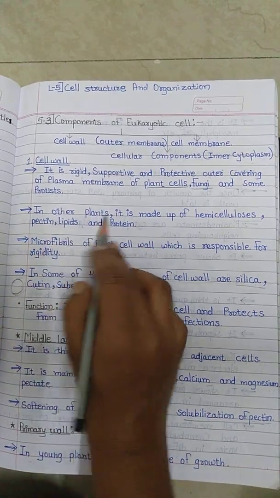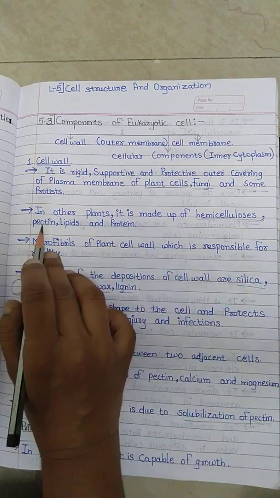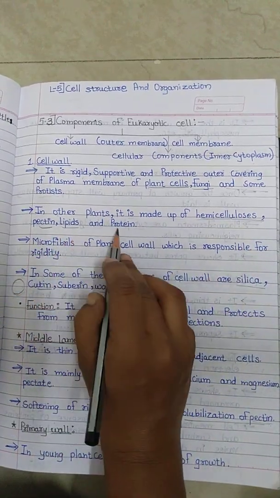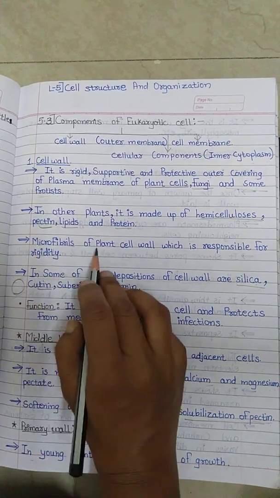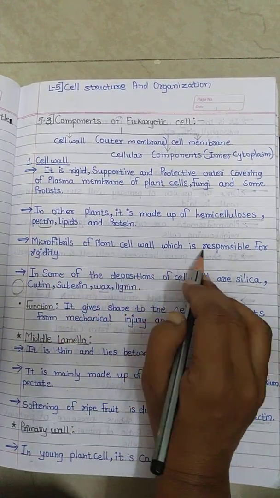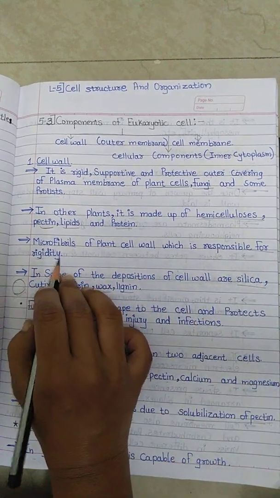In plants, it is made up of cellulose, hemicelluloses, pectin, lipids and protein. Also, the microfibrils of the plant cell wall are responsible for rigidity.